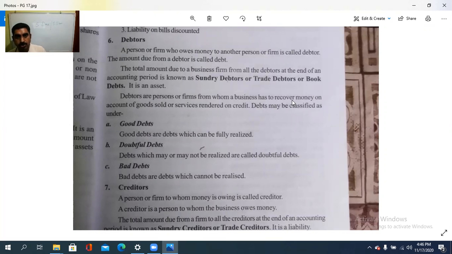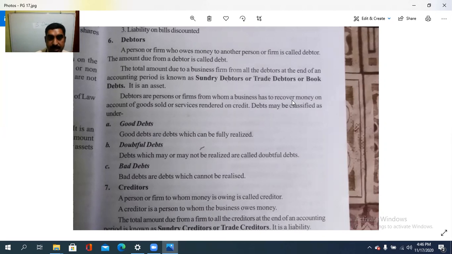The total amount due to a business firm from all the debtors at the end of an accounting period is known as sundry debtors or trade debtors or book debts. So the sundry debtors or trade debtors, what is that? The total amount due to that business firm from all the debtors for the accounting period, that is called the sundry debtors.